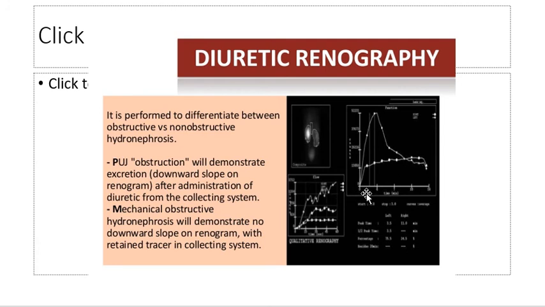In case of PUJ obstruction, there is uptake and there is slow decline. Most of the time it's contained inside the pelvis and there is slow downward slope. But in case of mechanical obstruction, there is uptake and the slope continues upwards. There is no downward slope.